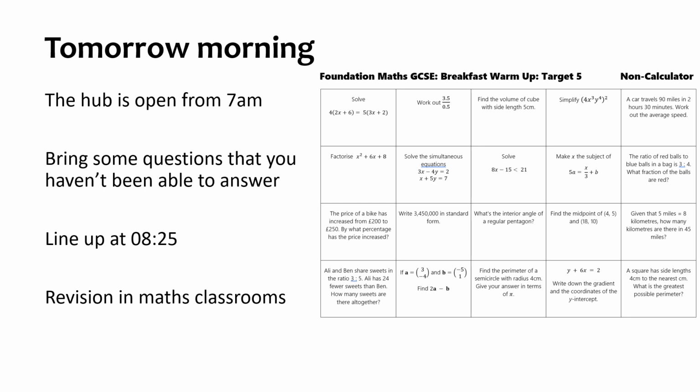And again, it's looking at this and choosing a question you can't do. Not, I know how to solve that first one, so I'm going to do it anyway. Maybe it's looking at that second question and going, I know dividing decimals I've struggled with. It's going to come up in paper one. Let me practice that. Or I know I can't solve simultaneous equations. Let me ask for help on this one. Can you do something on the morning of the exam to pick up an extra 1, 2, 3 marks?